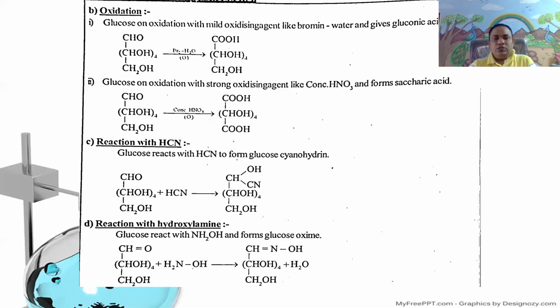That is, CHO, (CHOH)4, CH2OH, glucose, when it reacts with hydroxylamine, due to the presence of the aldehyde group, undergoes dehydration to give the oxime CH=NOH, (CHOH)4, CH2OH. It is the oxime of glucose.